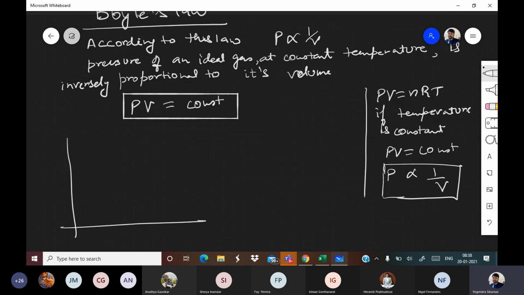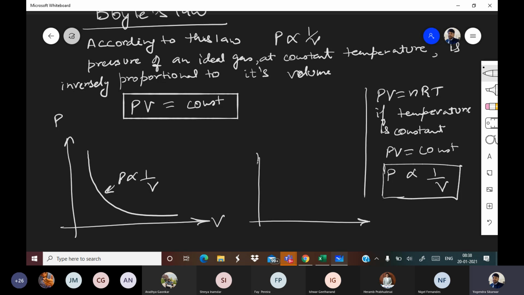The PV graph basically will be a rectangular hyperbola. It is called a rectangular hyperbola.